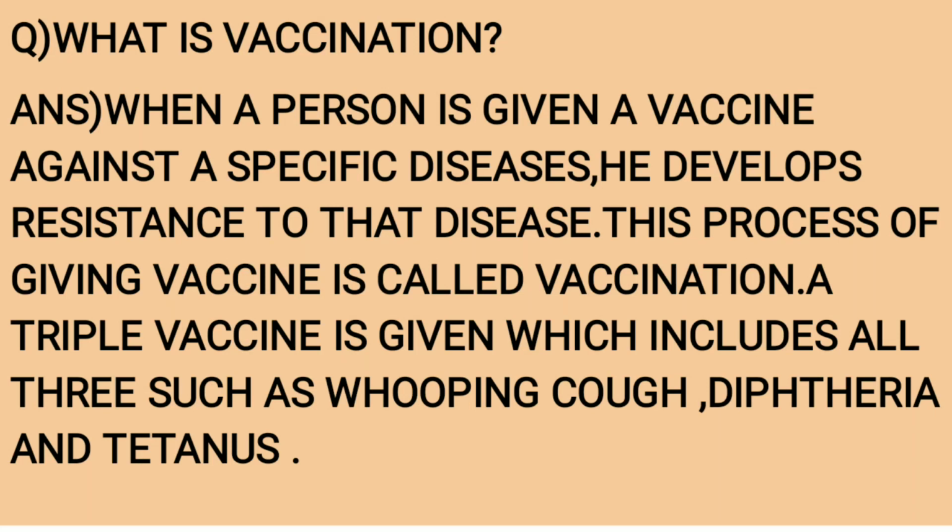What is vaccination? Answer: When a person is given a vaccine against a specific disease, he develops resistance to that disease. This process of giving vaccine is called vaccination. A triple vaccine is given which includes all three: whooping cough, diphtheria and tetanus.